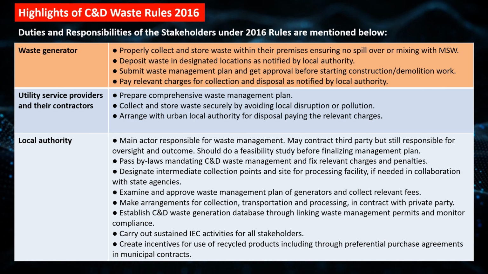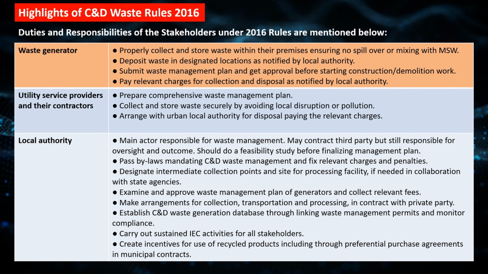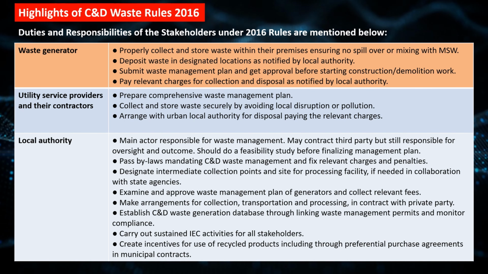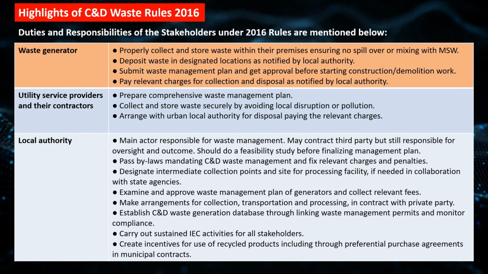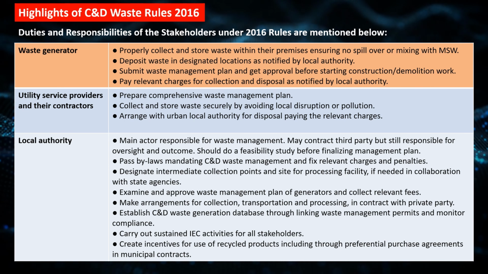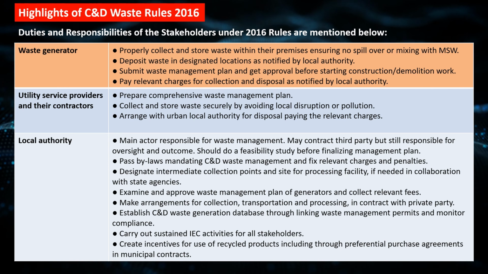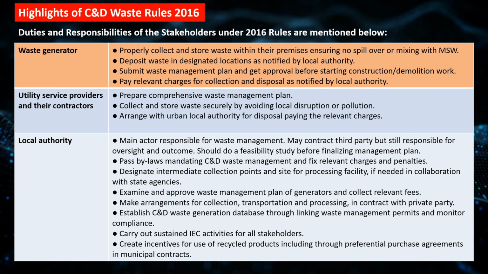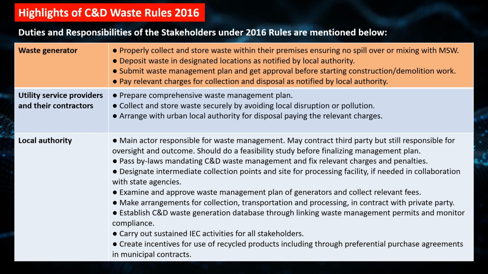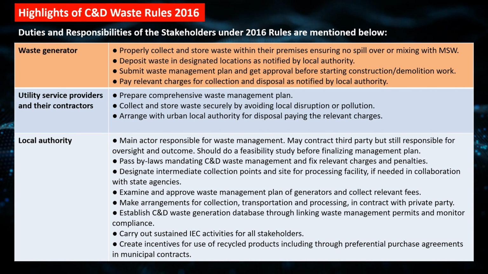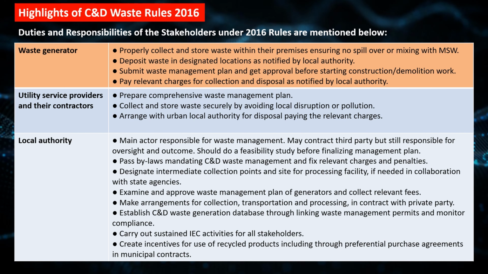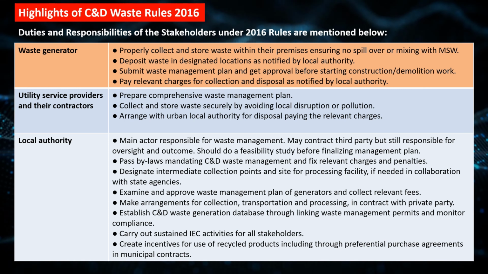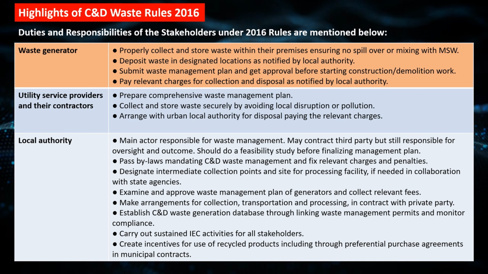The local authority passes bylaws mandating C&D waste management and fixes relevant charges and penalties. They are responsible for designating intermediate collection points and a site for a processing facility if needed, in collaboration with state agencies. Examine and approve the waste management plan of generators and collect the relevant fee. Make arrangements for collection, transportation and processing in contract with a private party. Establish a C&D waste generation database by linking waste management permits, and monitor compliance.